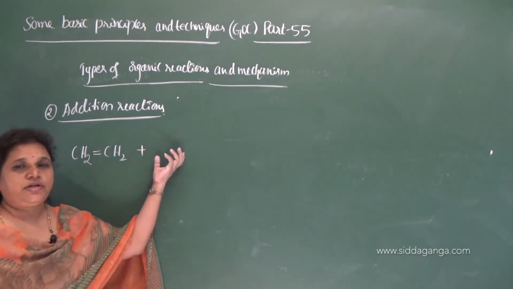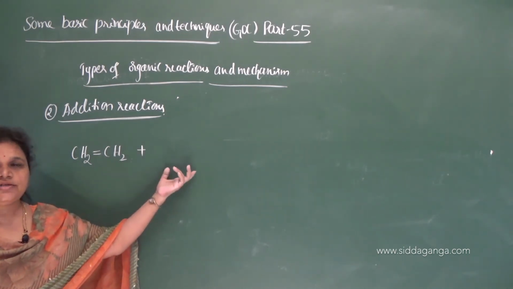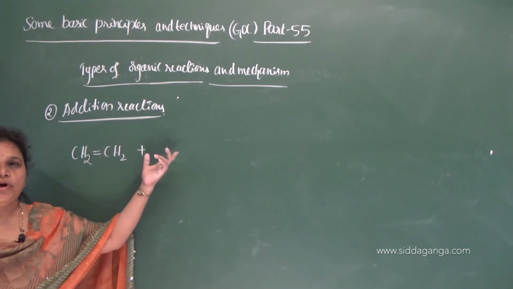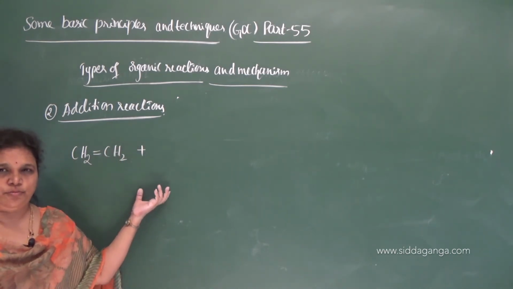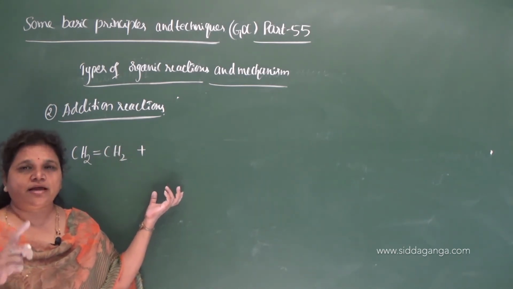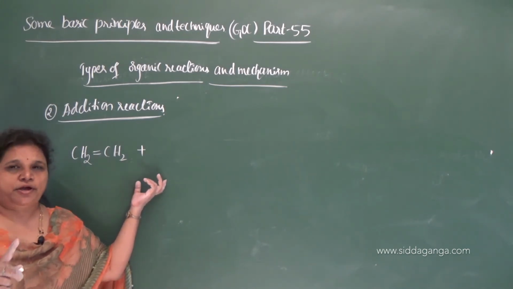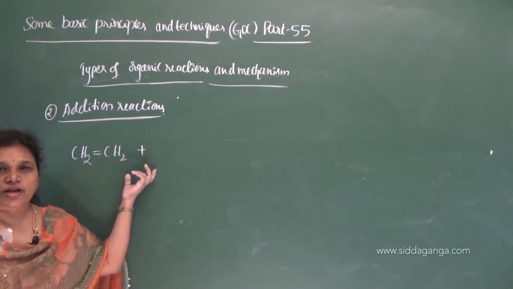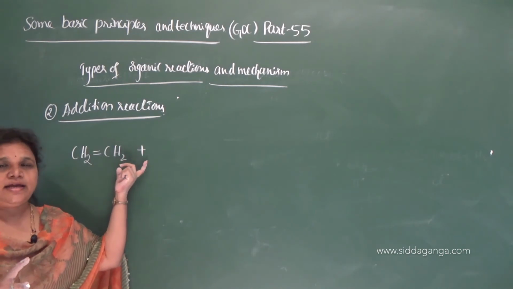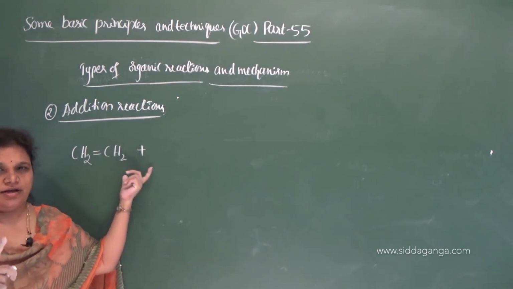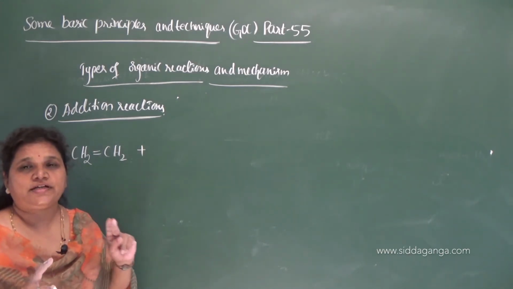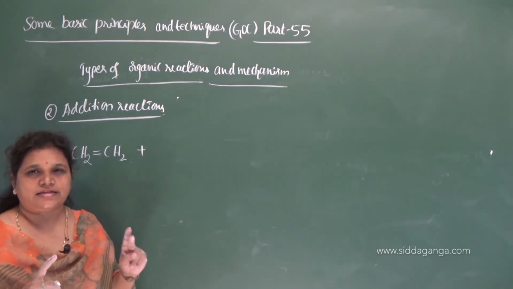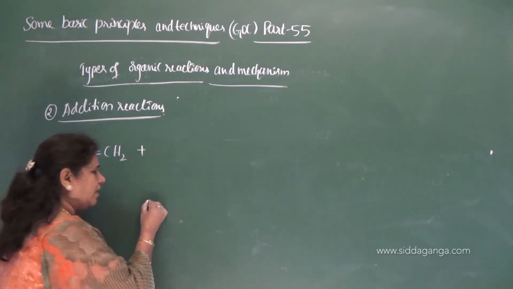An addition reaction involves the addition of one or more molecules or atoms across the double or a triple bond. One molecule gets added to one pi bond. So alkene contains one pi bond, therefore the adding reagent requires only one for alkenes, but alkynes contain two pi bonds, therefore it requires two adding reagents. Adding reagent is called addendum.